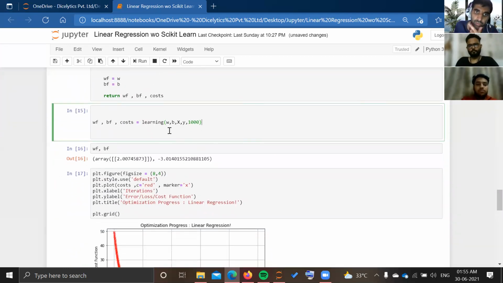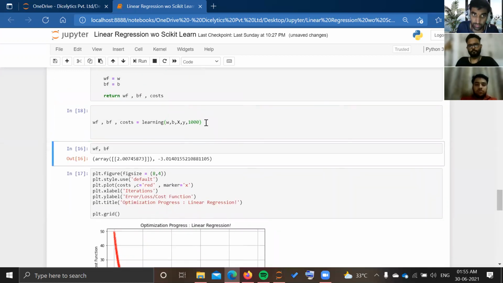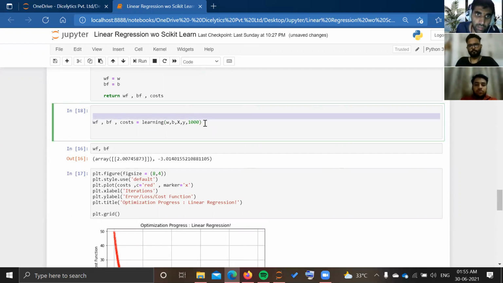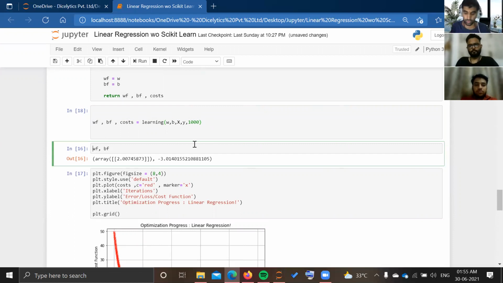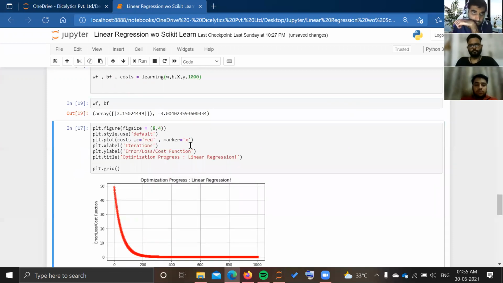Now I will put those values of w and b in my learning function, and x and y I already defined earlier by the data maker function, and I assigned the number of iterations as 1,000. When I run this cell, I will know my final values of w and b. It is coming 2.15 and -3. And you remember the actual values for w and b were 2 and -3, so it is nearby that.